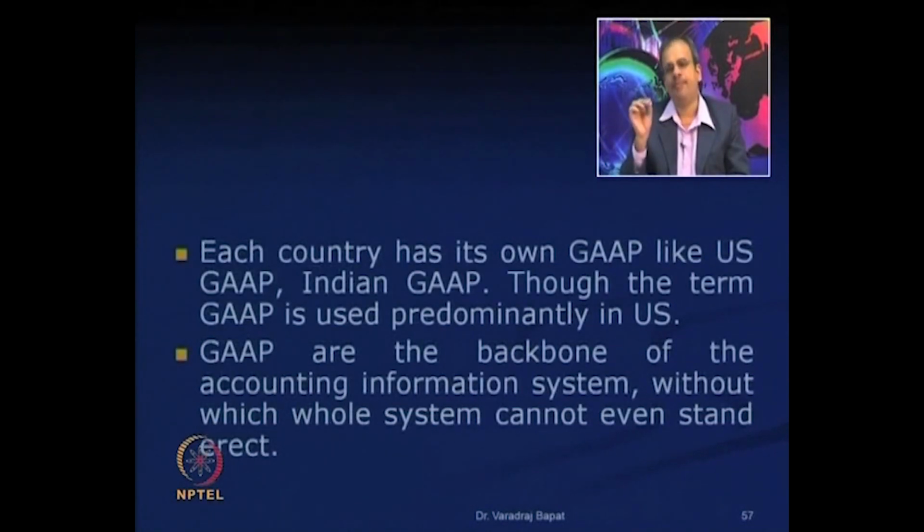This term GAAP is predominantly used in US because US authorities make it mandatory for all the companies to follow US GAAP if they want to list their securities in US and so on. So, US GAAP is the term which is commonly used, but actually there is a GAAP for each country.